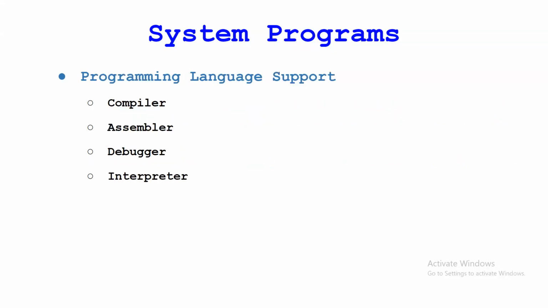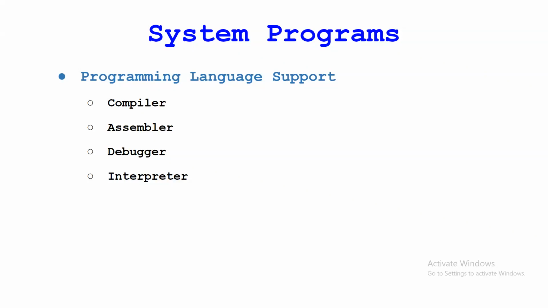Next is the programming language support. So these are the system programs. Compiler is a system program, assembler is a system program, debugger and interpreter. We will see these in detail, because we have these system programs detailed in your syllabus. So here you just need to know that under this programming support category, there are compiler, assembler, debugger, and interpreter.